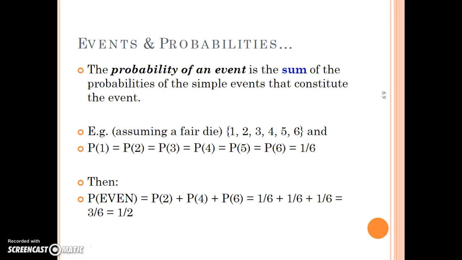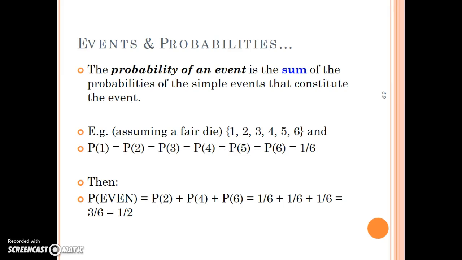But if we talk about rolling a die and getting an even number, well, that probability is different. It's the sum of the probabilities of all the possibilities. So there are 3 even numbers on the face of a die, 2, 4, and 6. Each one of those probabilities is equally likely to happen. So we add those up.